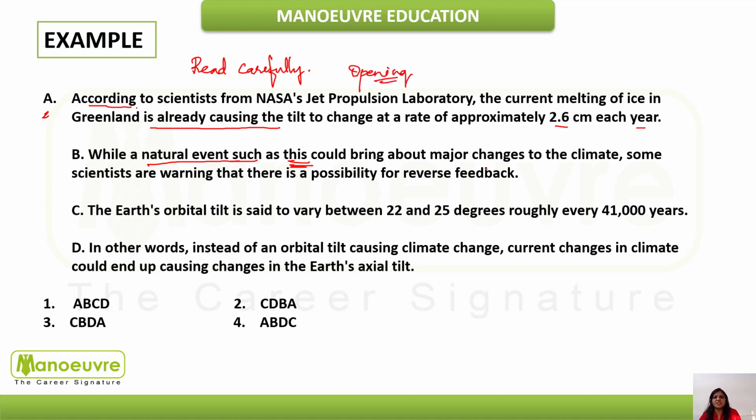This could bring about major changes to the climate. Some scientists are warning that there is a possibility for reverse feedback. So guys, along with reading, you have to keep these important points in mind. Okay, so this is not our opening sentence.